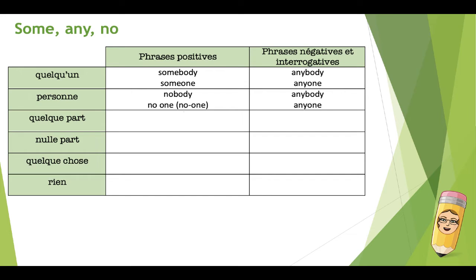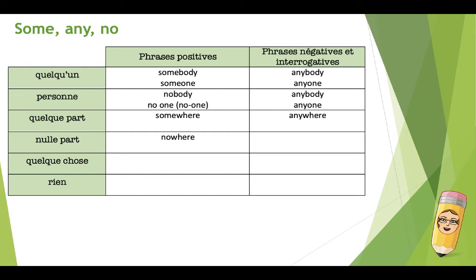Quelque part in positive sentences will be translated by somewhere. And in negative and question sentences, anywhere. So you notice here that we are going to use the exact same rules as for some and any, except that we have an extra word. Nulle part in positive sentences, nowhere.